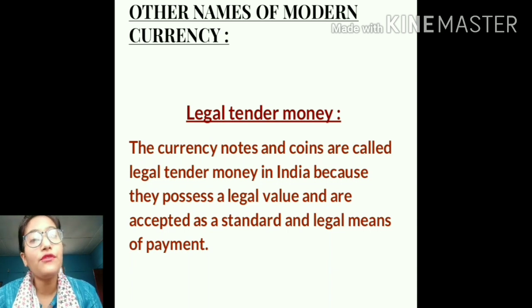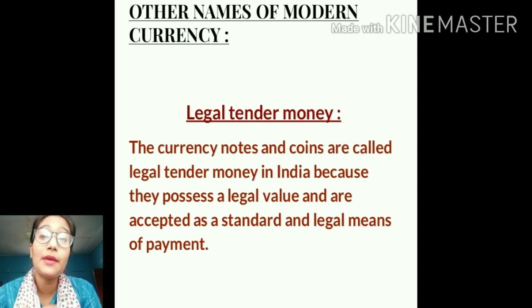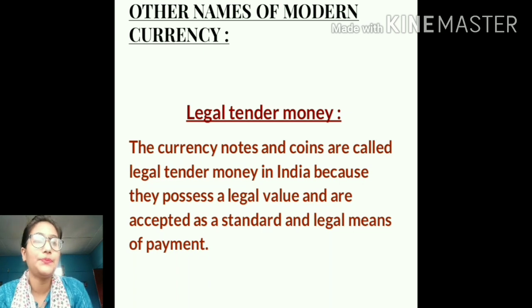The third important form of money is legal tendered money. Students, this term is used because the money which is in circulation in the country is acceptable across the country. It is accepted as a standard measure of payment. No one can refuse any kind of payments made in the form of this money. Since it is legally acceptable, that is why it is called legal tendered money. So these are the 3 different forms of money that we have discussed today.